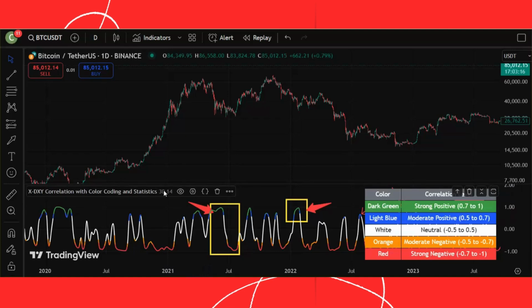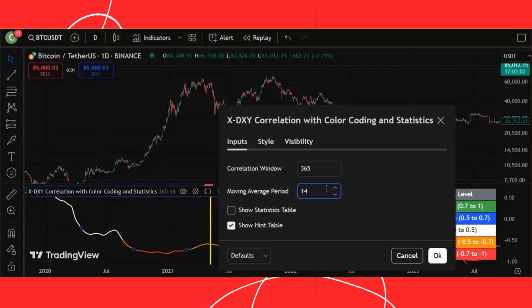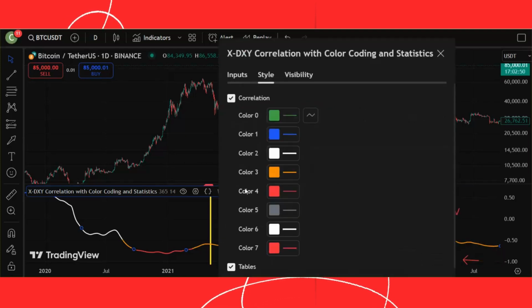However, to adjust this so that we can get better output and avoid sensitivity to short-term and medium-term market changes, we need to select a larger time window for our analysis. It is enough to come here and choose a large number for the correlation window, for example, 1 year or 365 days, so that it calculates the correlation for 1-year markets. We also set the moving average to 14 so it can calculate the average over 14-day periods.